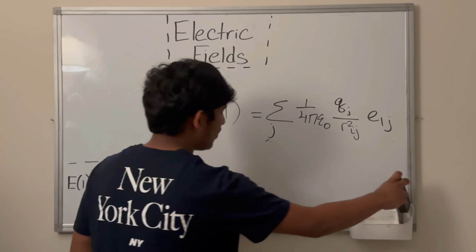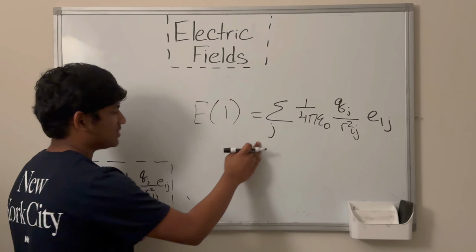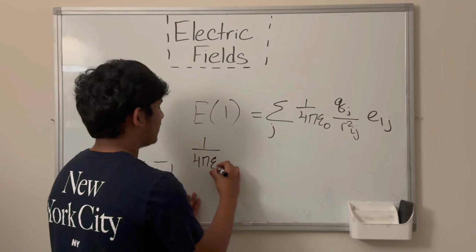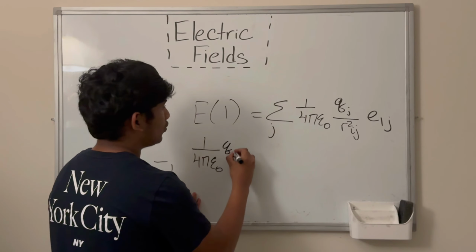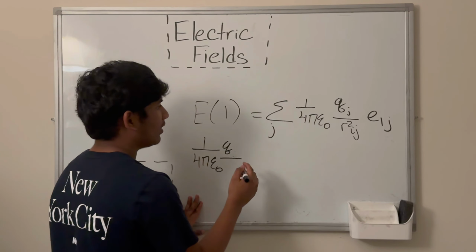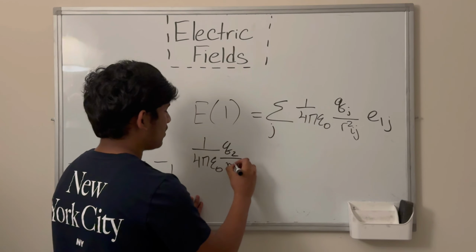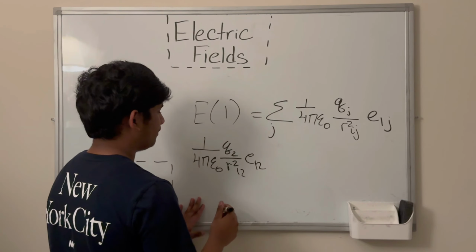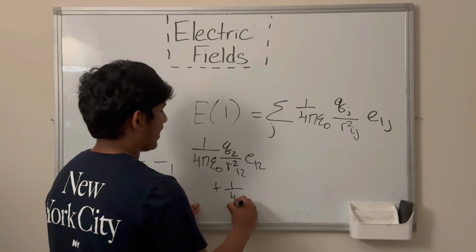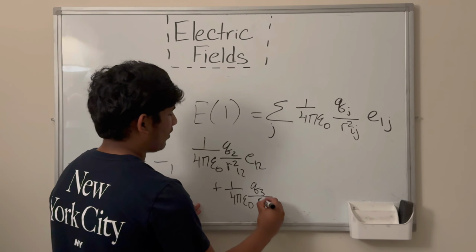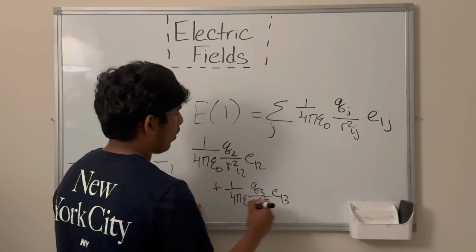In order to understand a summation, in this case, let's just work out the terms. So we have 1 over 4 pi epsilon naught Q1, or not Q1, let's skip Q1 because we're considering particle 1. So we'll consider Q2 over R squared 1,2 times E1,2, plus 1 over 4 pi epsilon naught Q3 over R1,3 squared times E1,3.